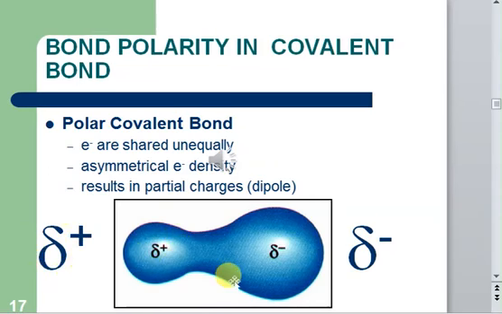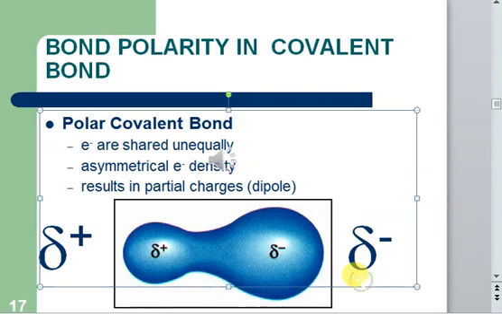We say this atom is electronically rich because it has greater electronic density, and this atom is electronically deficient because it has reduced electronic density. But always remember, this is still a sharing. Since that's a mutual sharing, that's a covalent bond, and a covalent bond in which there is a partial positive charge and partial negative charge is known as a polar covalent compound.